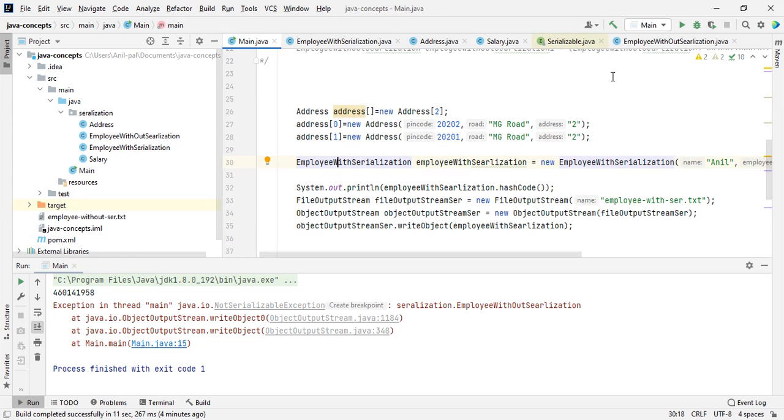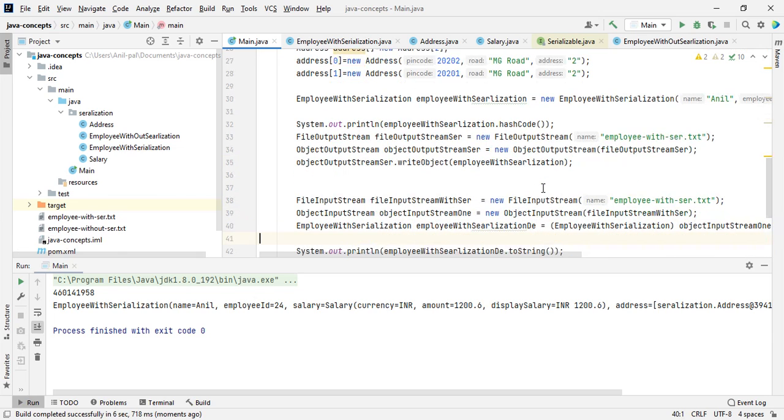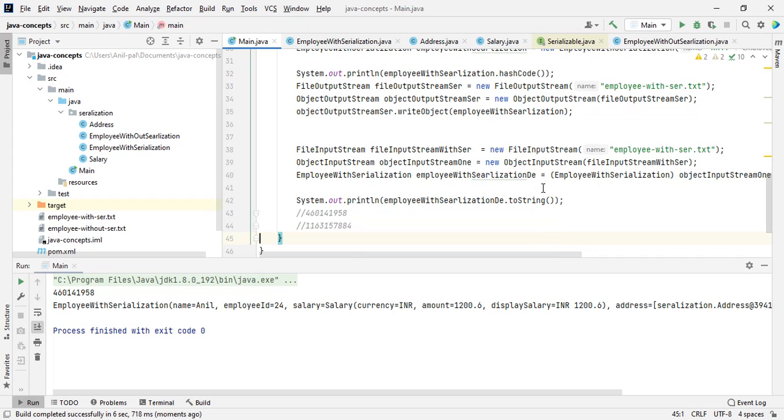Now if we execute, we can see what I am doing. First, I am creating an Address object. We write it into the text file, and then again I read from the text file and get back my object. This is all regarding serialization.